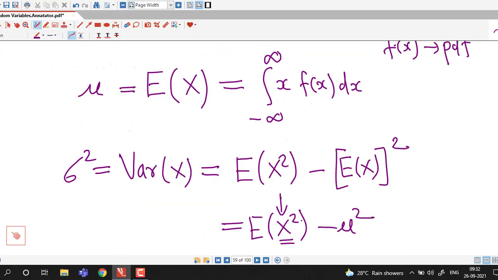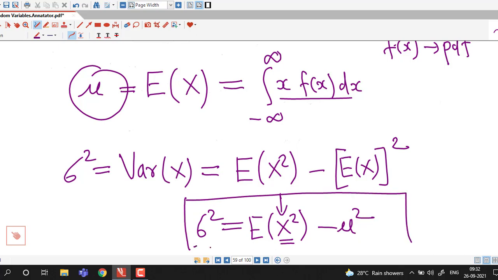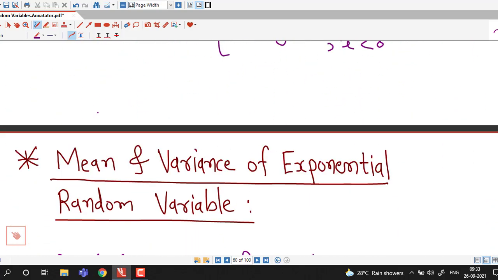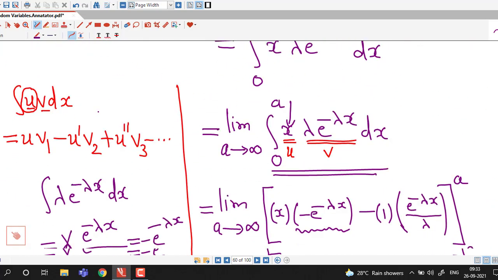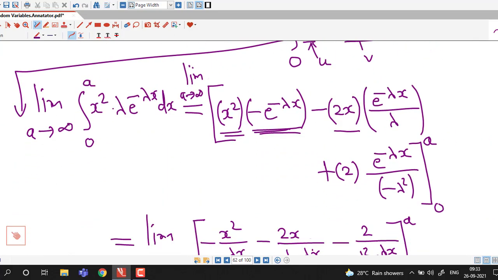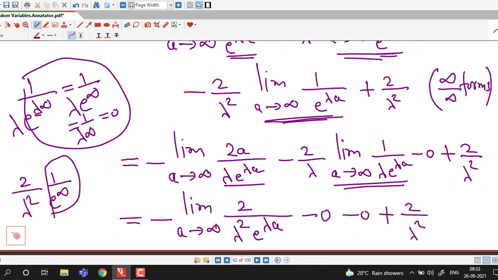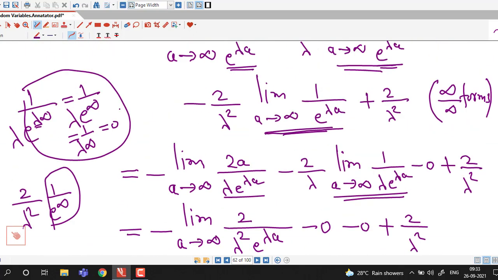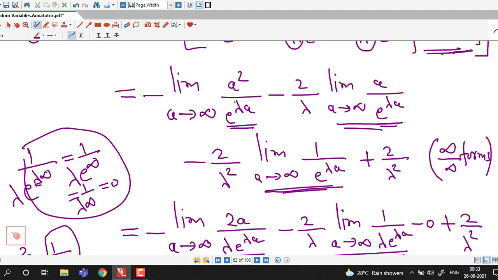We just have to remember these two formulas, that is mu is given by integral of x times f of x from minus infinity to infinity, and we have this shortcut formula for the variance, that is expected value of x square minus mu square. So in this lecture we have discussed what is mean and variance of exponential random variable. Sometimes they ask you to find out mean and variance of particular random variable, so you must be able to find out using formula. And here if you observe, we have repeated application of L'Hospital rule.